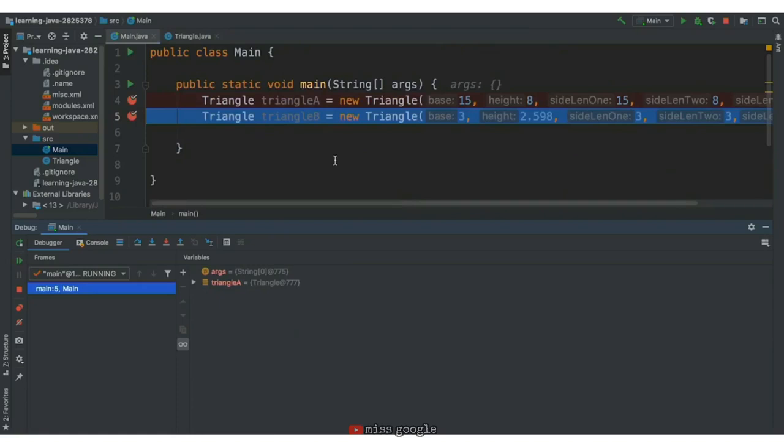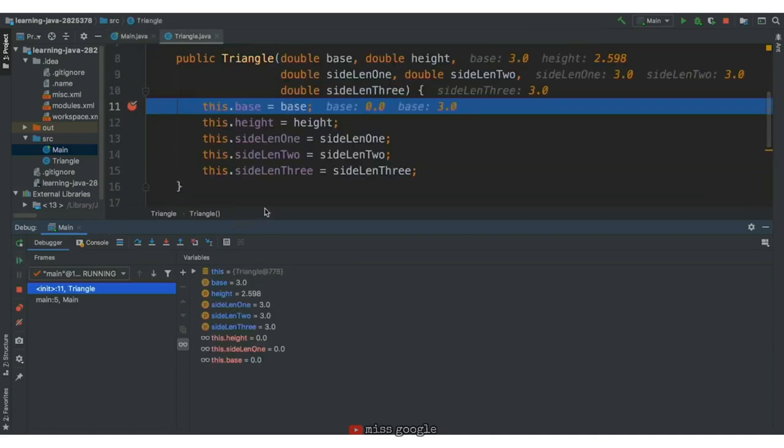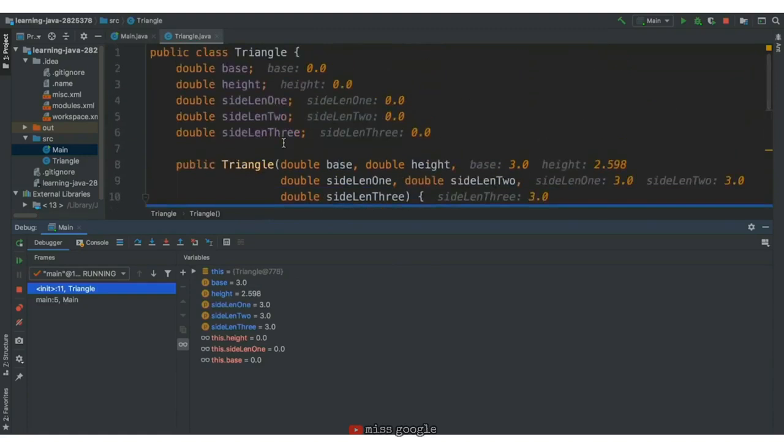Now we are on to creating our next triangle, triangle B. Let's hit continue, and we hit that breakpoint inside the constructor again. Now we're constructing triangle B. This to-be-created triangle instance, like the other, has its default attribute values set to 0. They are not connected to the attribute values of triangle A because different triangles should have different values for their base, height, and side lengths. Each instance created from a constructor is independent of each other. The attribute values of one triangle do not affect the other.